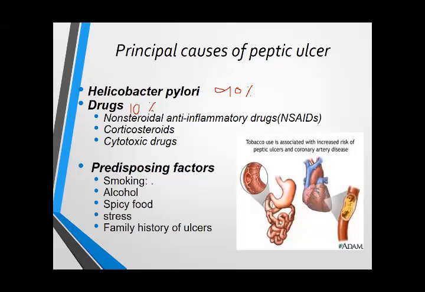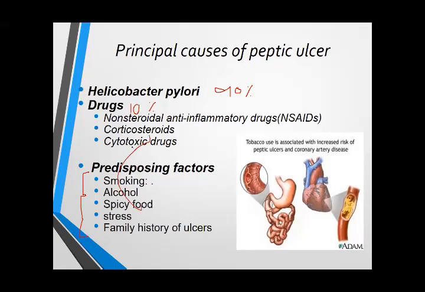Okay, so these are the drugs that can be responsible for the development of peptic ulcer, although the most common cause is Helicobacter pylori. These are the few predisposing or aggravating factors.